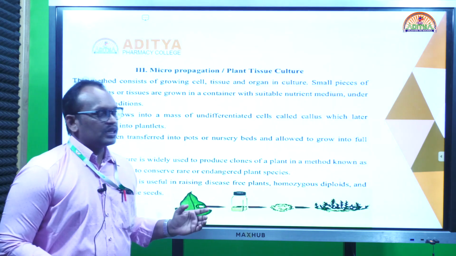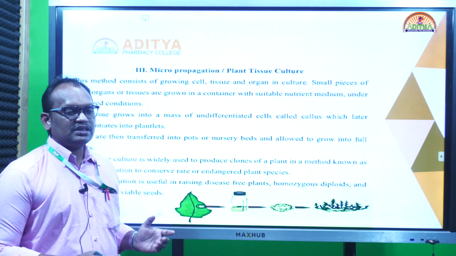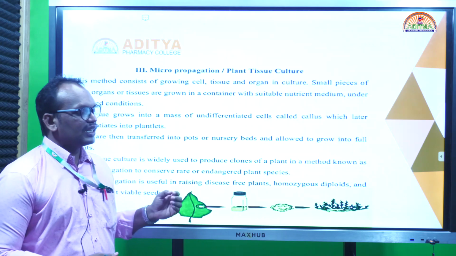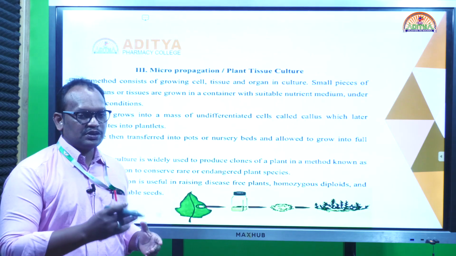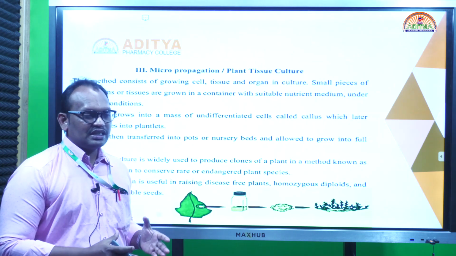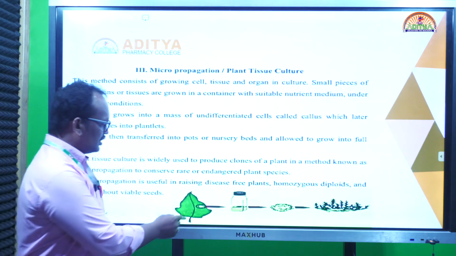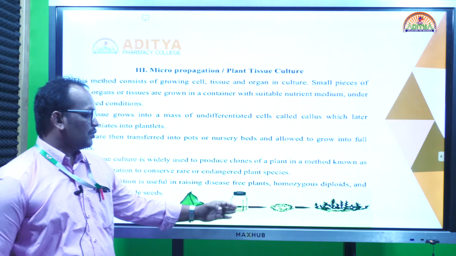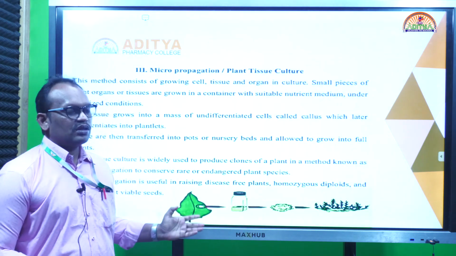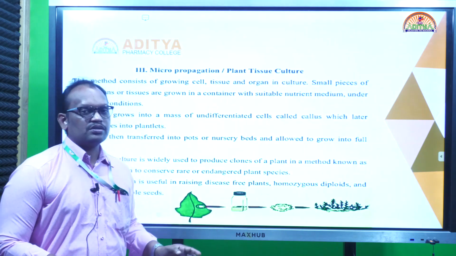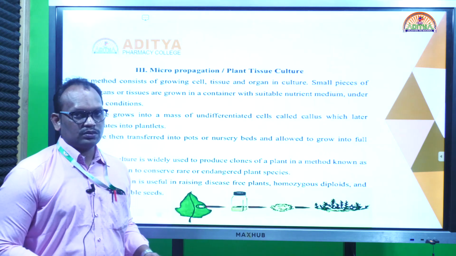So what is micro propagation? Micro propagation, or plant tissue culture. Why is it called micro? We are cultivating the plant species in test tubes. We take a small piece of the plant and cultivate it in an aseptic medium in a test tube under suitable conditions. This type of propagation we call micro propagation or plant tissue culture. You can see the leaf part we take in a test tube and cultivate as a callus, and the callus can be divided into several plants. It is not only for cultivation; we can also use plant tissue culture for production of secondary metabolites. From the callus directly we can produce various useful secondary metabolites.